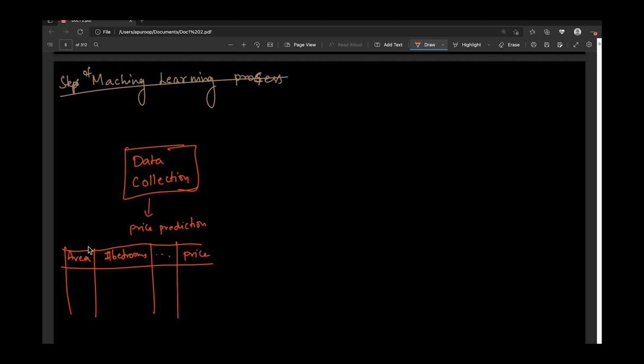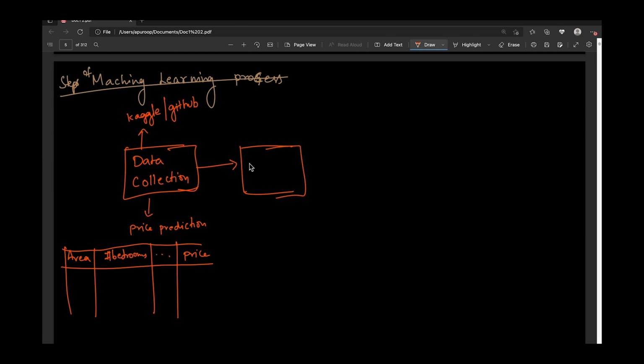And what we'll be doing, we'll be collecting data for all these columns or all these input features, and also we'll be collecting the price, that is our output. So like that, we'll collect both input and output, and then we'll be proceeding further. But nowadays we are having many datasets available on either Kaggle or GitHub. So on these websites, you can find datasets, but if you are not able to find a dataset for the application that you are working on, then you need to collect data on your own. Okay. So you need to collect the data from a legit source. Okay. Or you need to collect it by yourself.